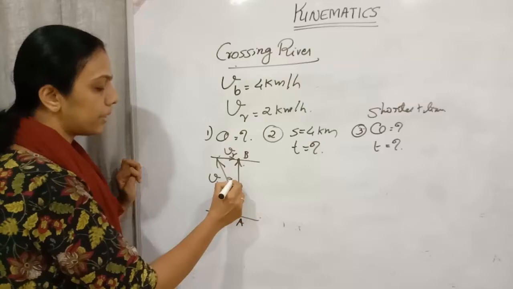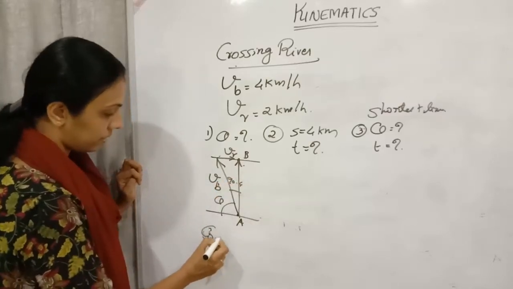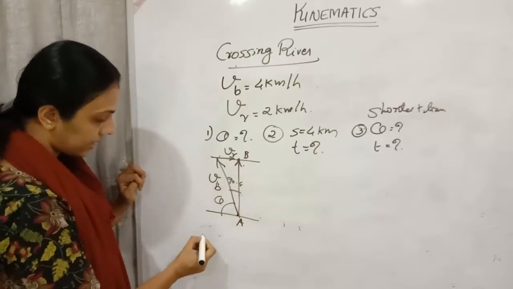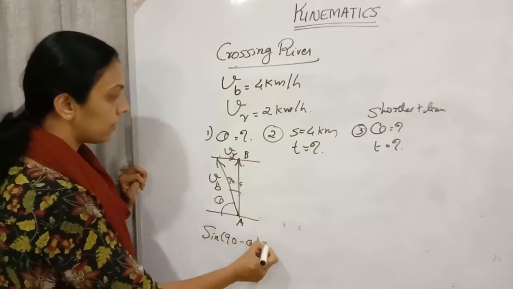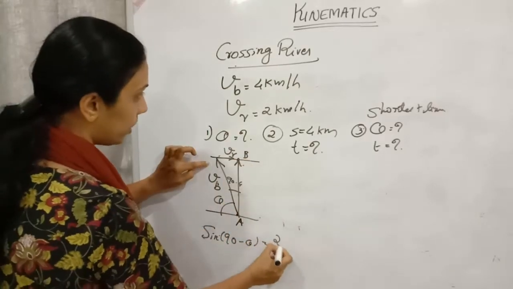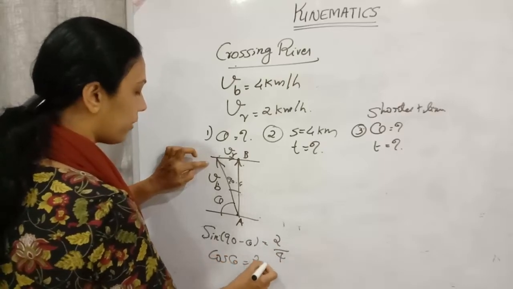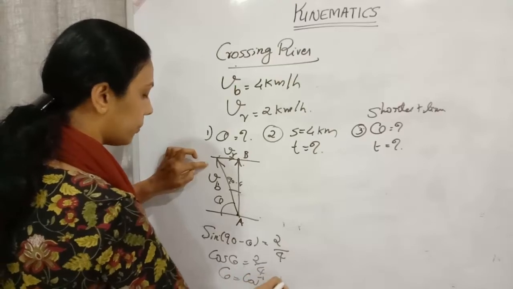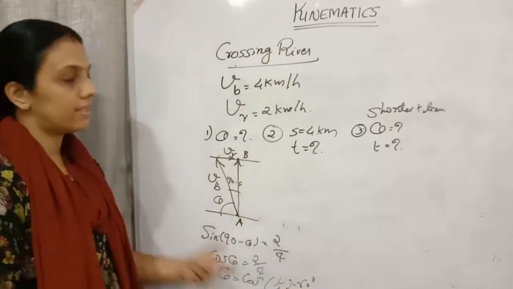For that, here I am taking 90 minus theta, cos of... not cos, the adjacent side we don't know, right? So we can write it as sine of 90 minus theta will be equal to the velocity of the river, that is 2, divided by 4. Cos theta equals 2 by 4, theta equals cos inverse 1 by 2, that is equal to 60 degrees. Cos inverse 1 by 2 is 60.